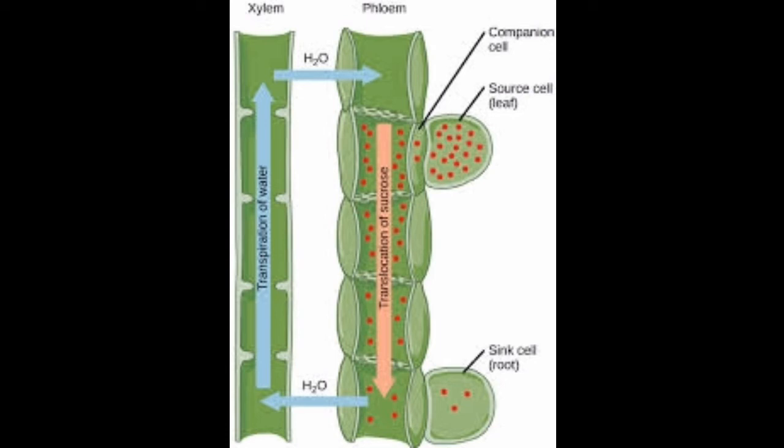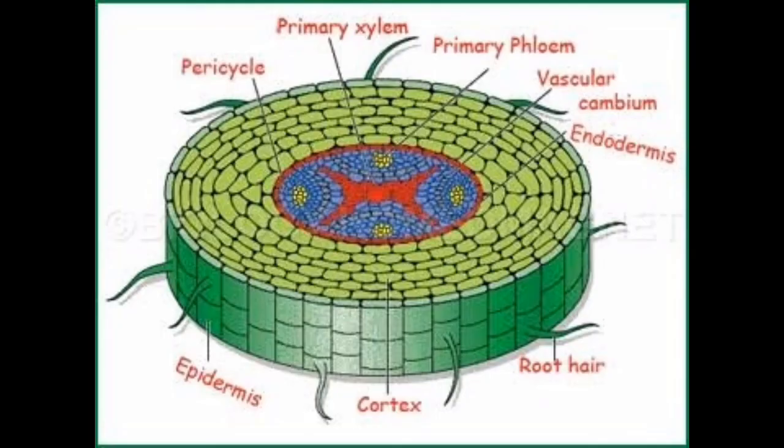It carries water and mineral salts from roots to leaves. This vascular tissue is known as xylem. Another type of vascular tissue distributes the food manufactured in leaves to different parts of the plant. This tissue is called phloem. You can see in this picture the next type of tissue. It distributes the food manufactured in leaves to different parts of the plant. So generally xylem and phloem are found in groups, so that's why they are called vascular bundles, and together they are also called vascular tissue and vascular bundles.